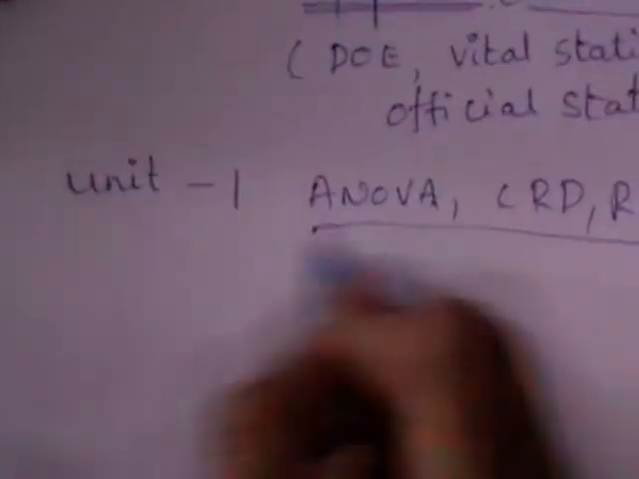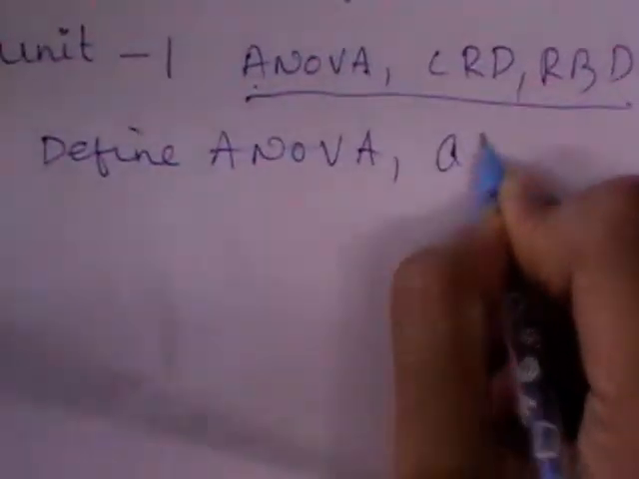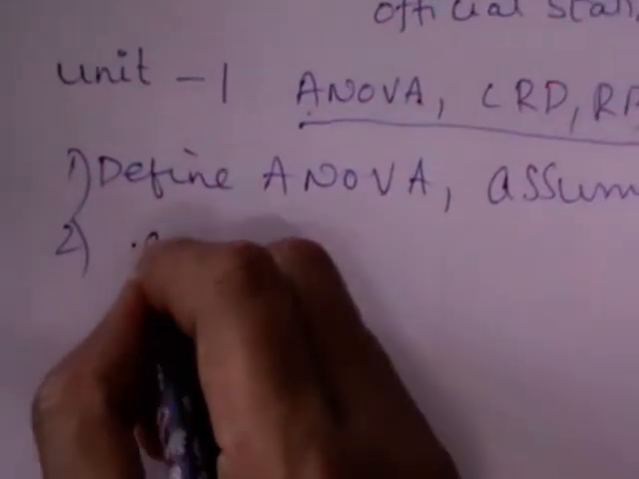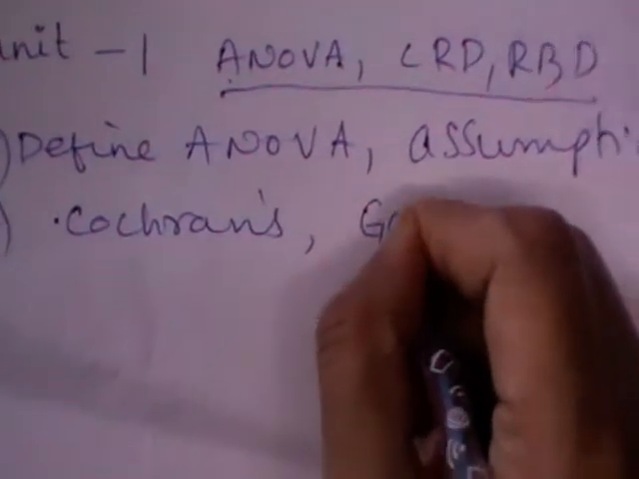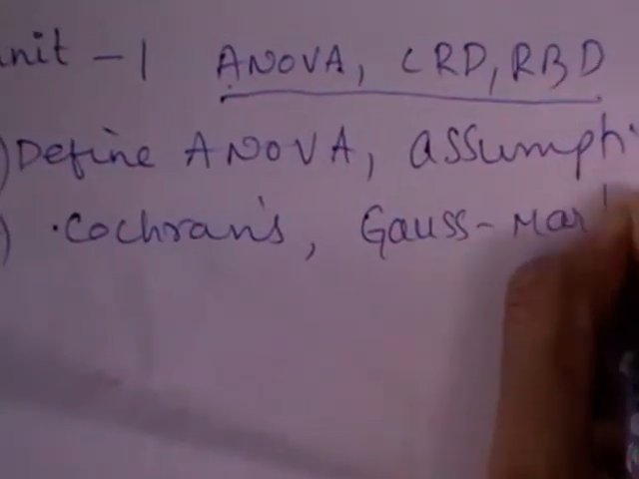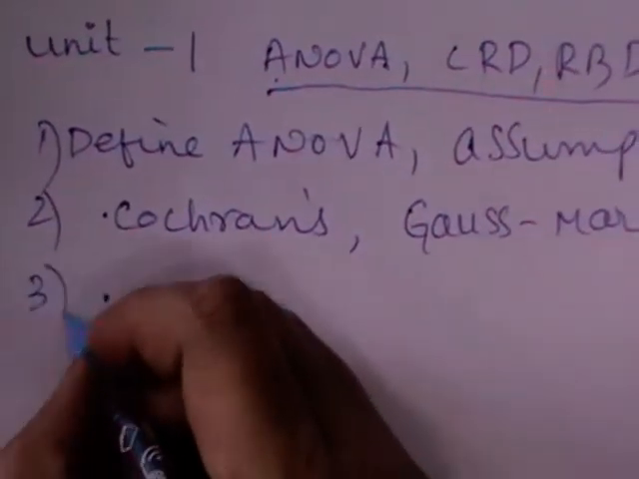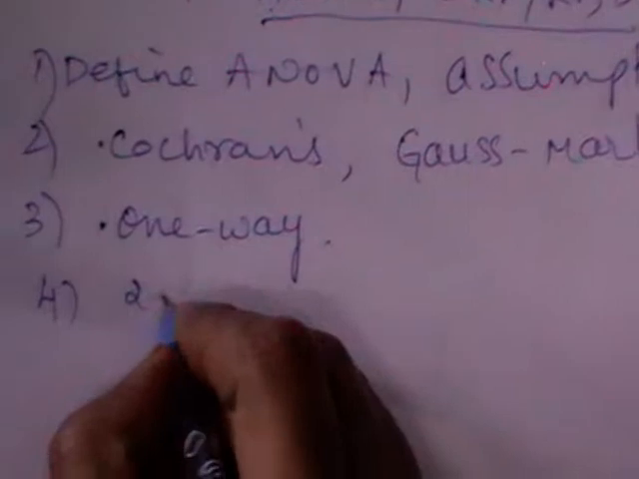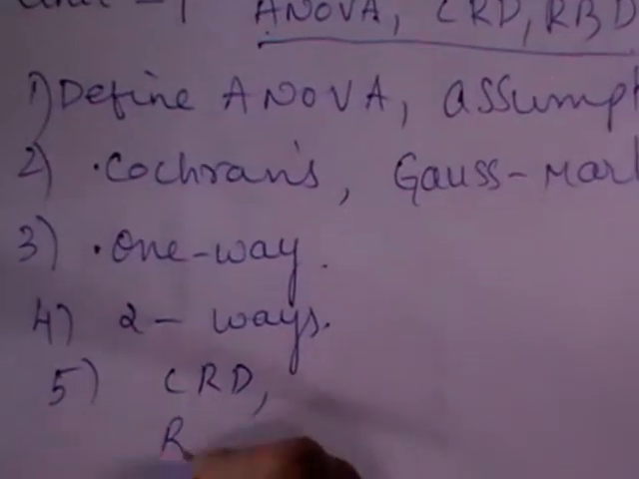You may get define ANOVA. This is one of the questions you may get, and its assumptions under ANOVA. All these are short answers, okay? Cochran's theorem and Gauss-Markov setup. In addition to this, under short answer questions, you may get what is one-way classification, what is two-way classification, what is CRD, what is RBD.